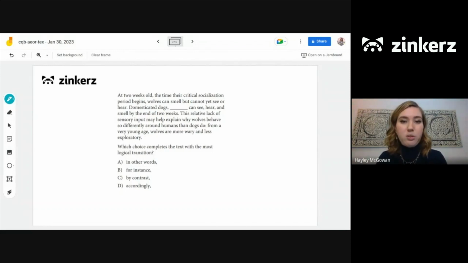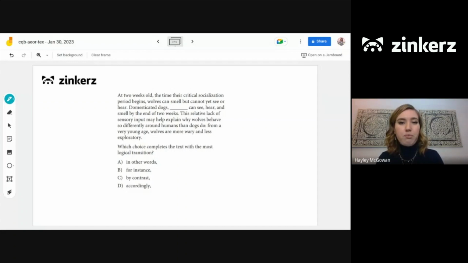So at 2 weeks old, the time their critical socialization period begins, wolves can smell but cannot yet see or hear. Domesticated dogs can see, hear, and smell by the end of 2 weeks. This relative lack of sensory input may help explain why wolves behave so differently around humans than dogs do. From a very young age, wolves are more wary, and less exploratory.